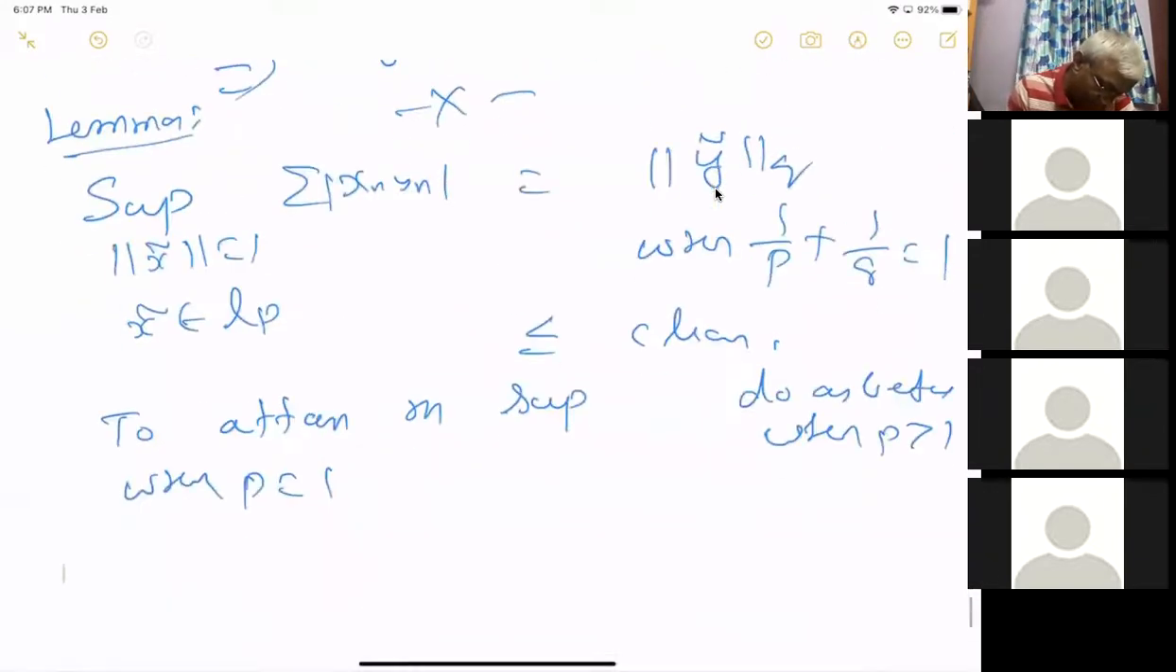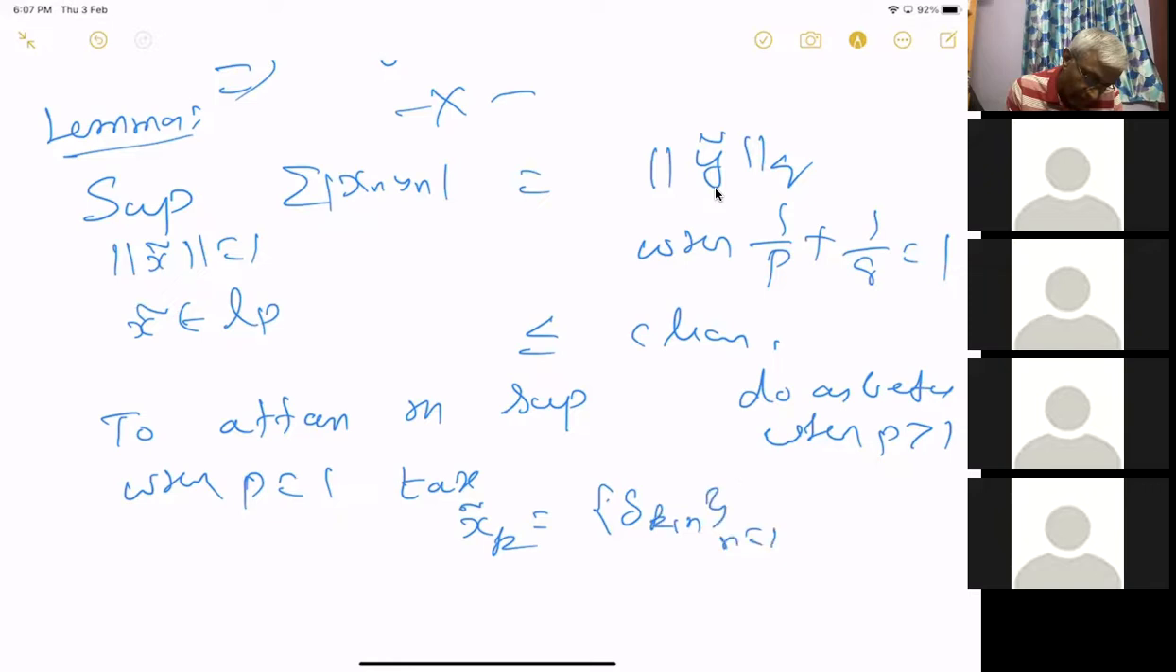take an element x_n, for p equal to 1, take x_n tilde equal to delta_nm. And you take the x_k tilde, x_k tilde equal to delta_kn, where n equal to 1, and k is fixed here.